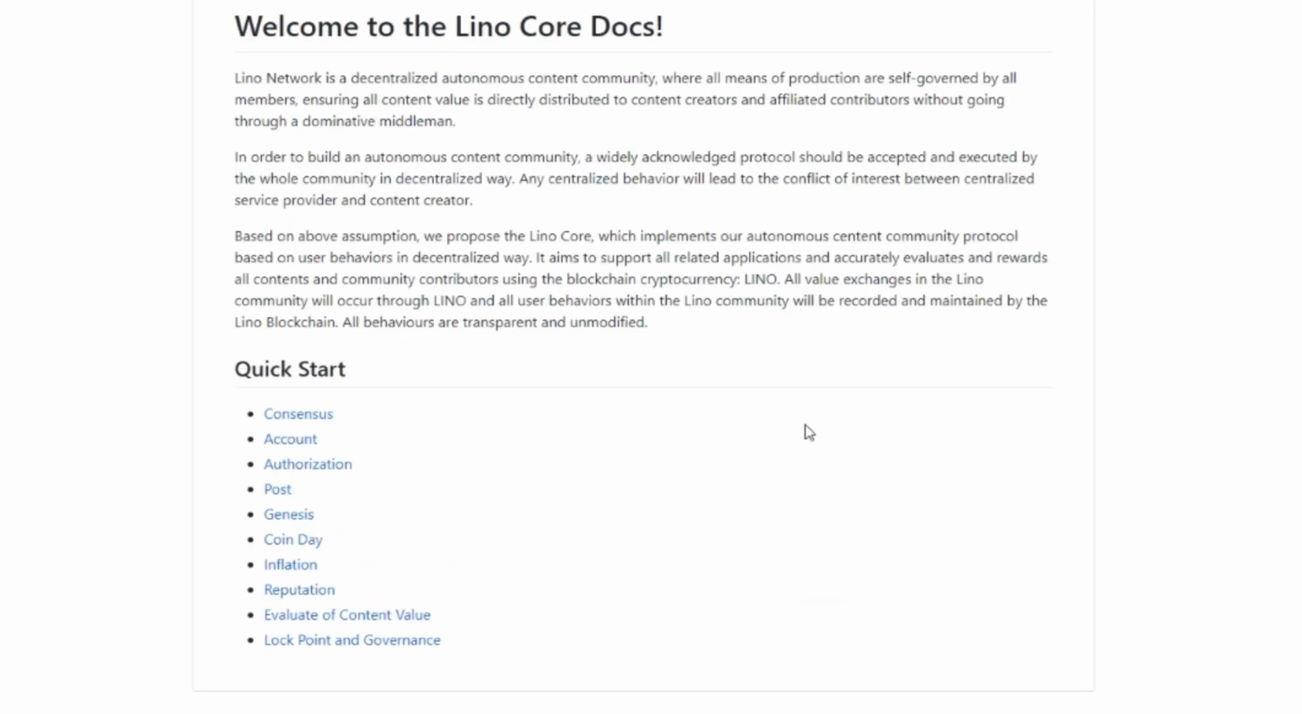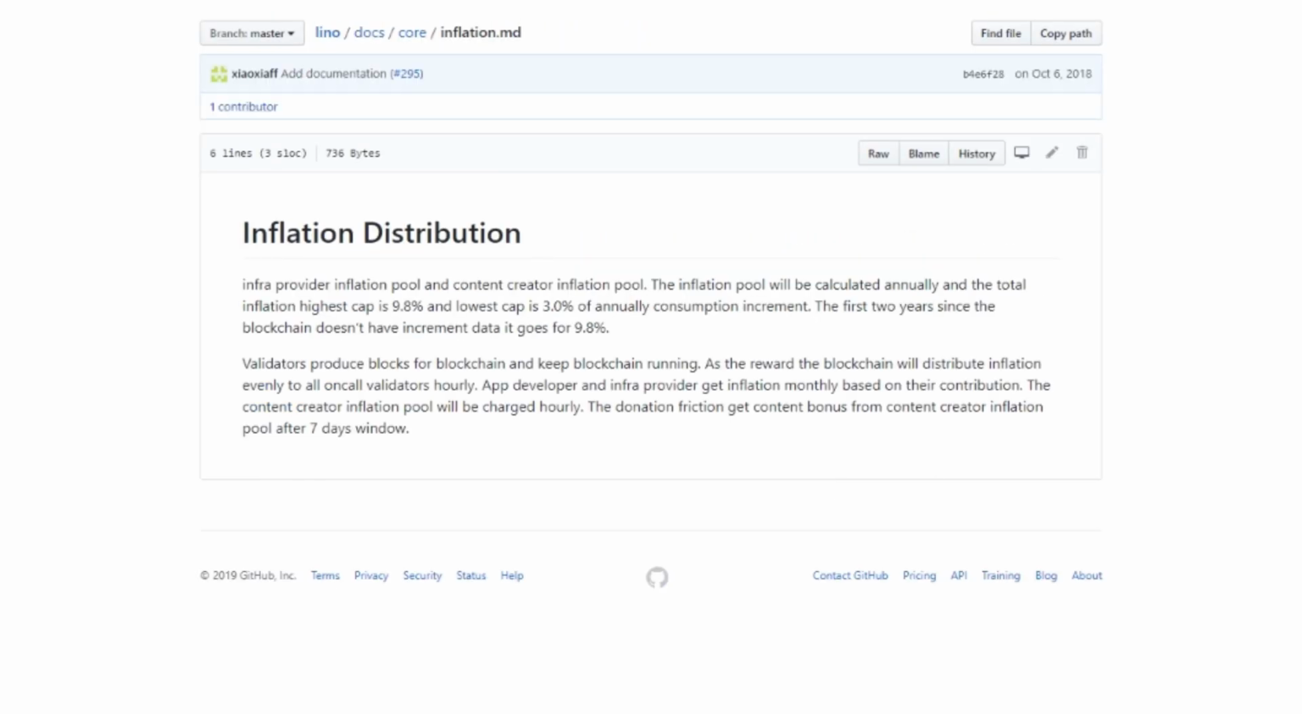Then of course you have the inflation. Inflation distribution: the infra provider inflation pool and the content creator inflation pool. The inflation pool will be calculated annually, and the total inflation highest cap is 9.8%. That is wrong, guys. Right now it's 9.9, but that's just a little change that they did. And the lowest cap is 3% of annual consumption increment. For the first 2 years, since the blockchain doesn't have increment data, it goes for 9.8%. Right, so 9.9. Validators produce blocks for the blockchain and keep the blockchain running.